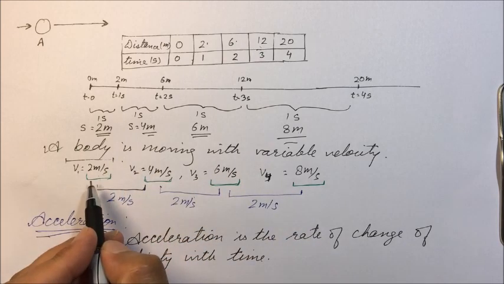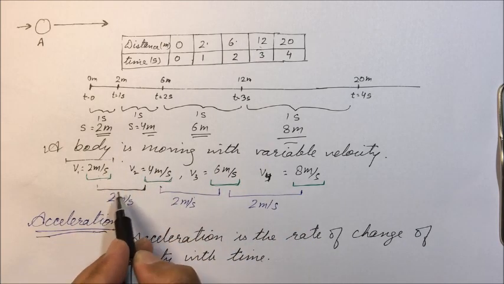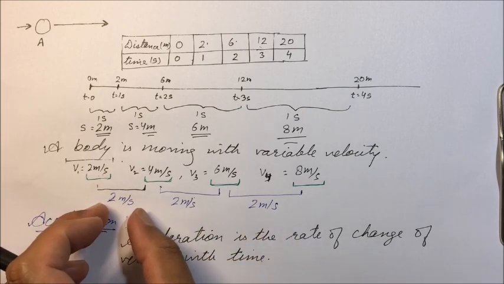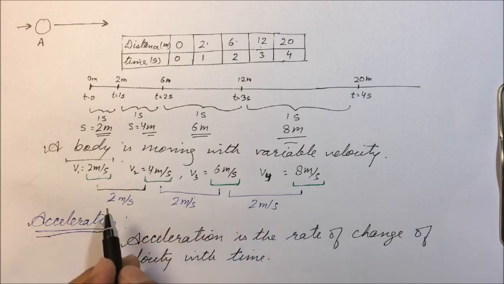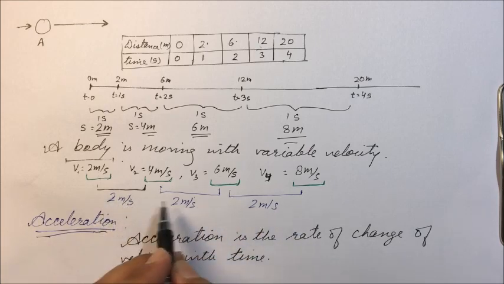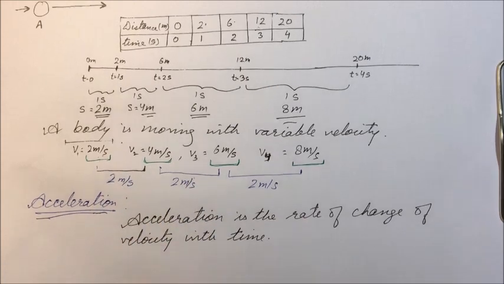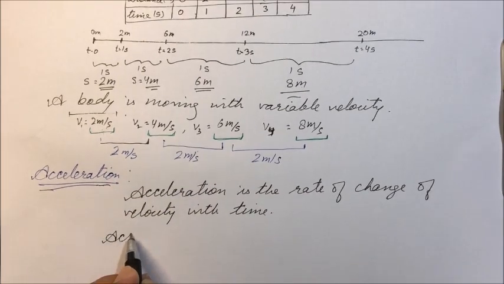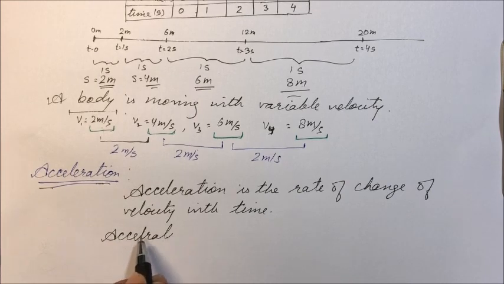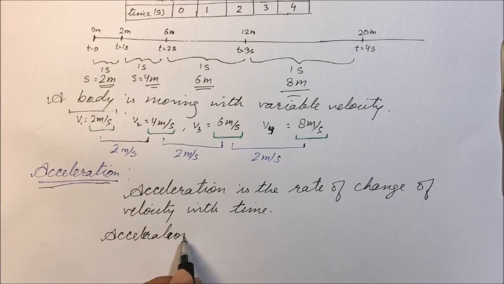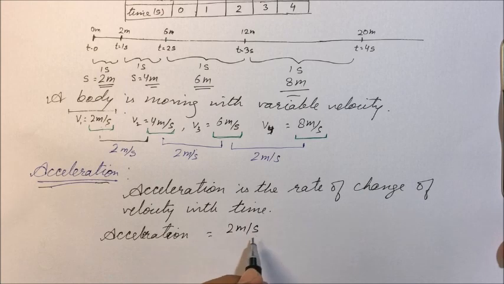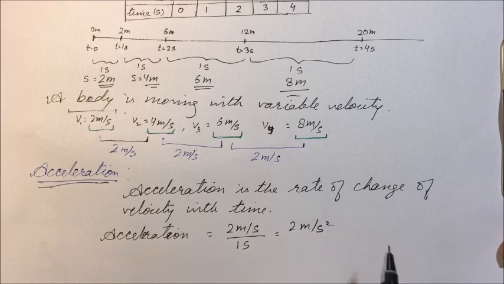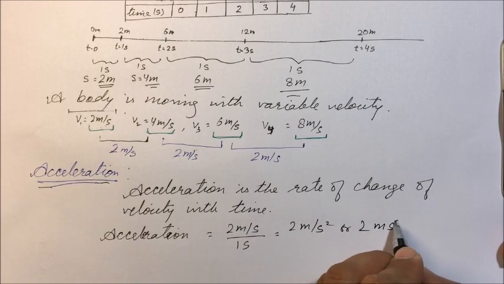So here see the example. In each second the velocity is changing by 2 meter per second. So there is change in velocity, and that change in velocity is 2 meter per second. And in how much time interval is it changing? It is changing each second. So here the acceleration will be equal to change in velocity, 2 meter per second, in 1 second. So it is 2 meter per second square.